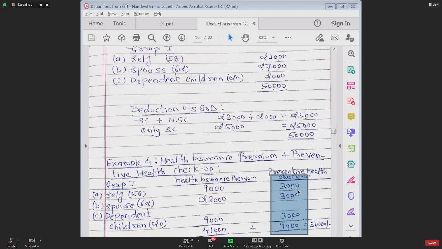Rizwan, even if the senior citizen is non-resident, deduction is allowed. But in that case, if he is a senior citizen and non-resident, then we will not give him the extra limit. That extra limit of 25 will not be given to him.